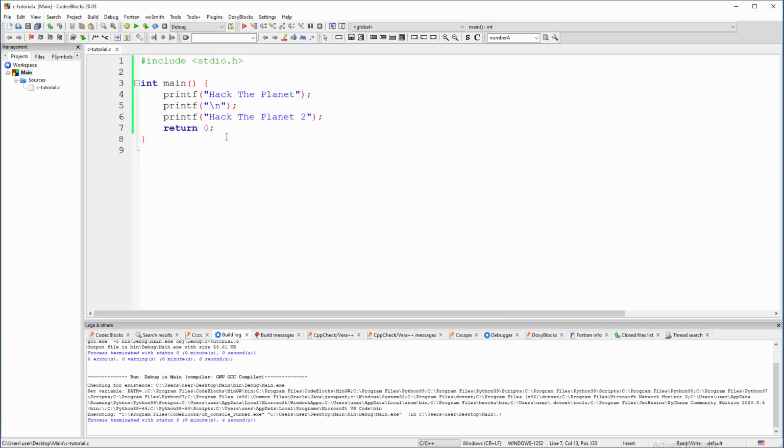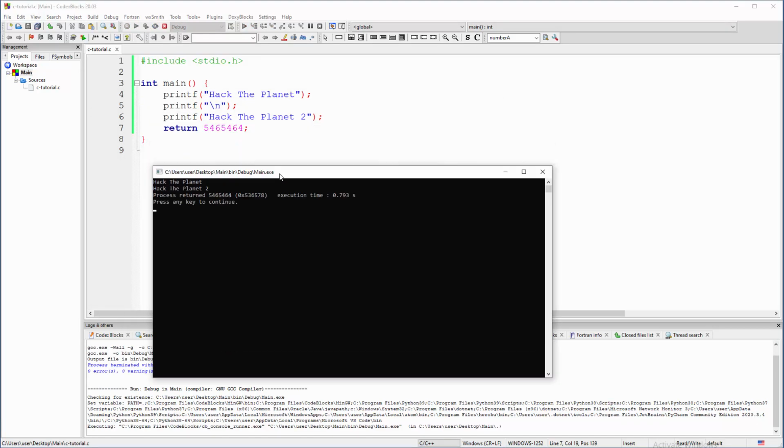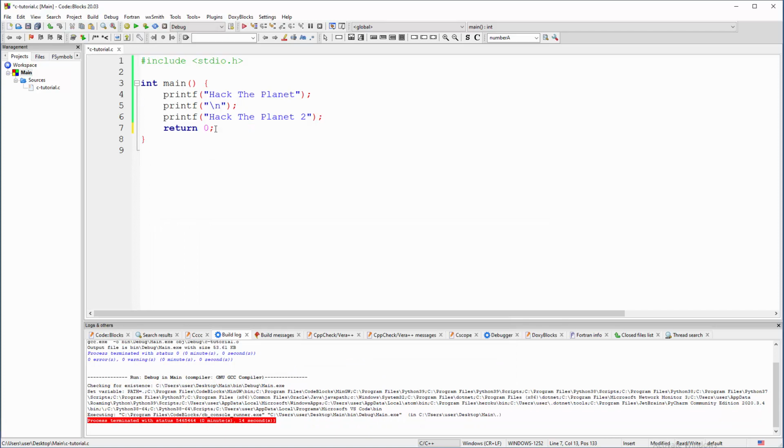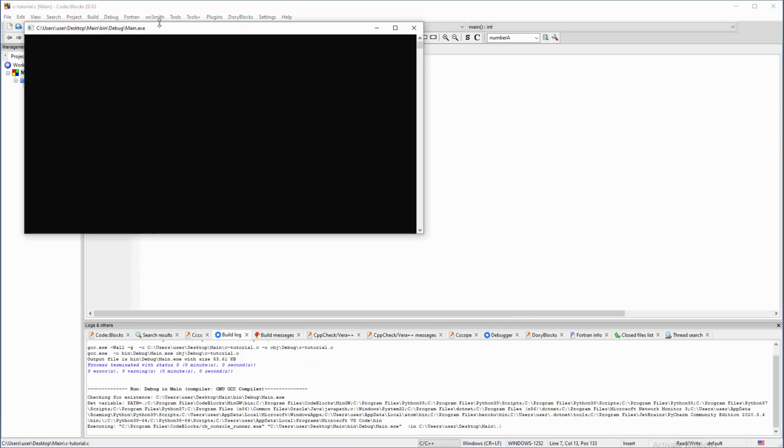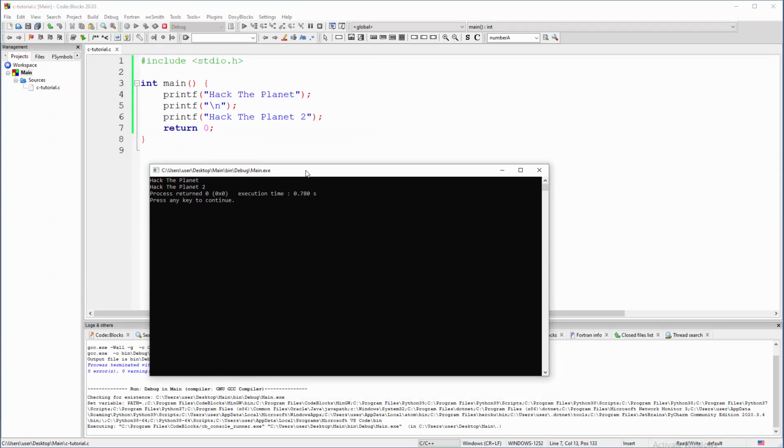Yeah, return 0. If you type something else here, like blah blah blah, actually I need a smaller number, you're going to see that on the screen. But this is us manually telling it to print this on the screen as an end result, as a confirmation. See, process returned 5, 6, 5, 4, 6. If you say 0, it will return 0. But the compiler will complain if we have some actual error. This is us manually telling that everything is fine, but if the compiler detects a problem, no matter what we type here as a return, it will complain.